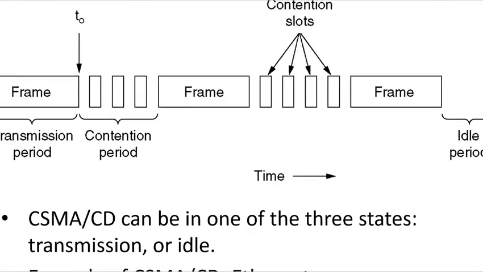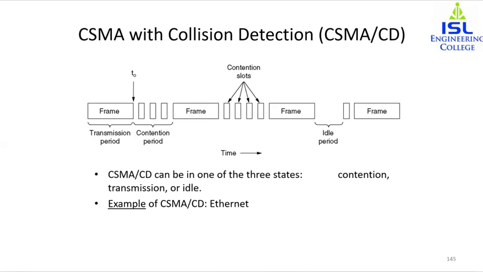Whenever you're talking about CSMA CD, there will be three states: the contention state, the transmission state, and the idle state. What is the contention state? It is when two or more stations are together looking to send a frame. The transmission period is the amount of time for which a frame is sent, and the idle period is when none of the stations want to send a frame and the medium is right now free. So these are the three states, and CSMA CD is used in the case of Ethernet.